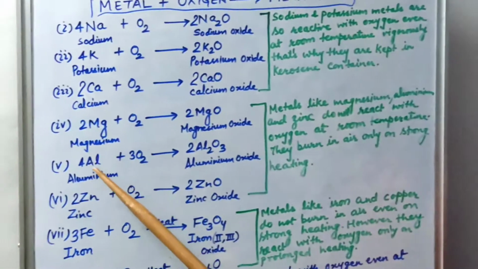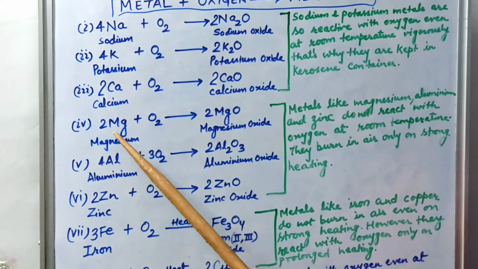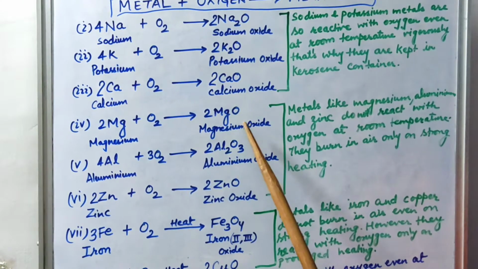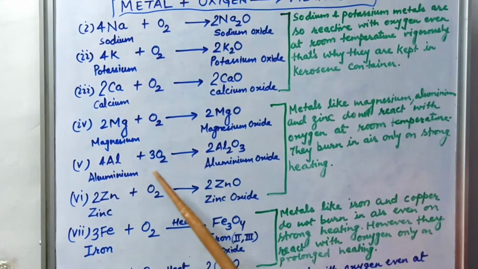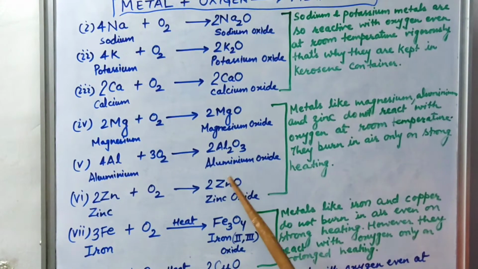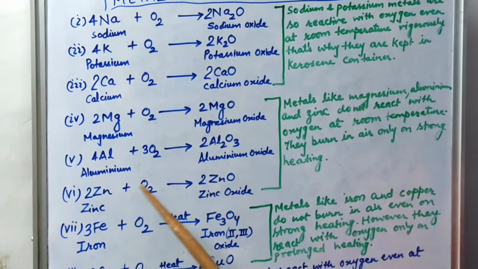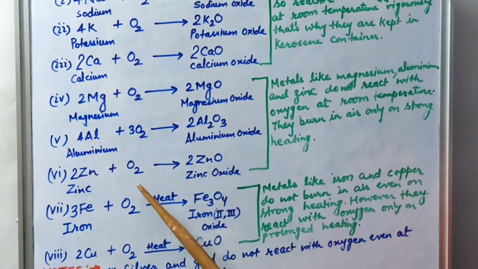Moving on to the next part, that is magnesium. When it reacts with oxygen, it gives magnesium oxide. Similarly, aluminium reacts with oxygen to give aluminium oxide, and zinc also has the tendency to react with oxygen.